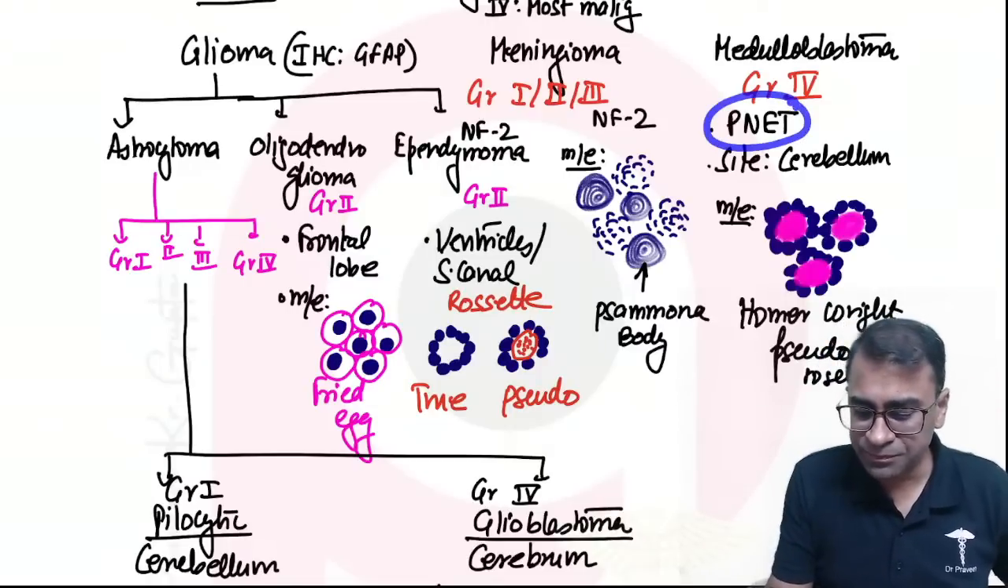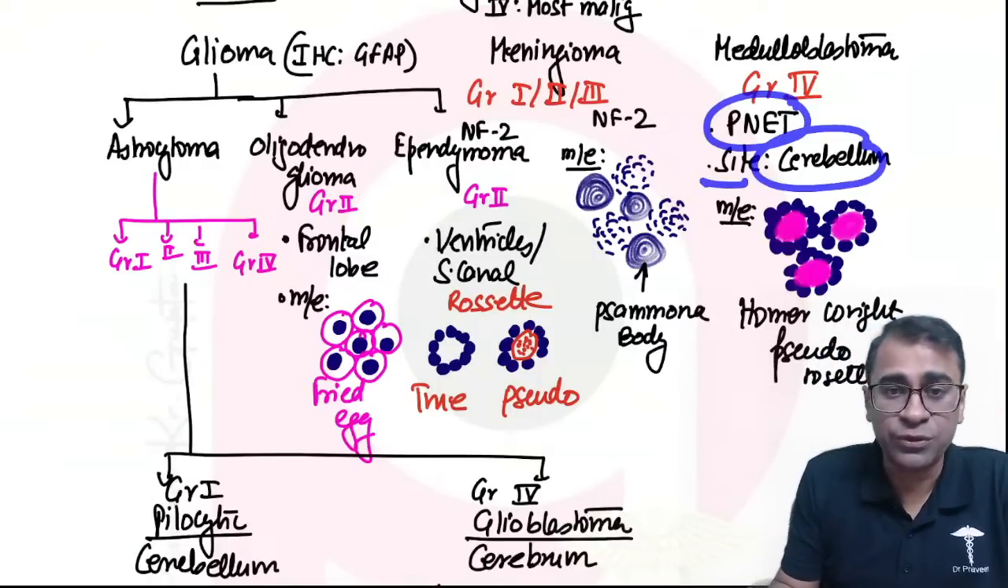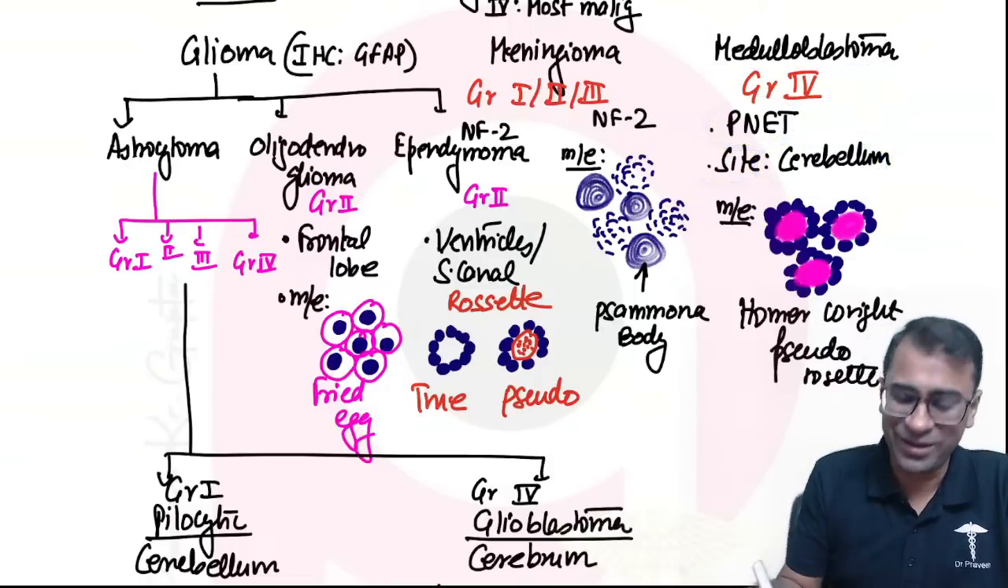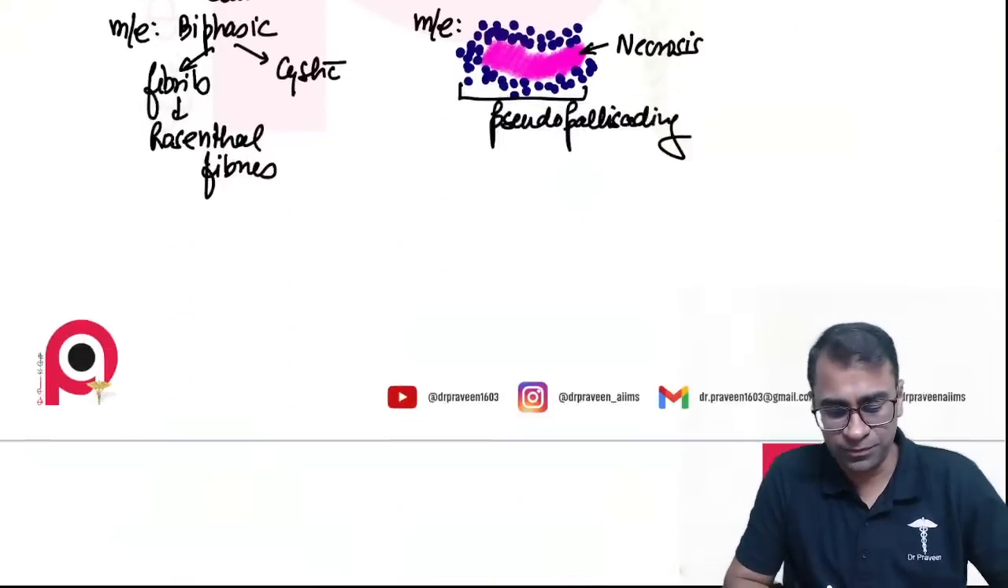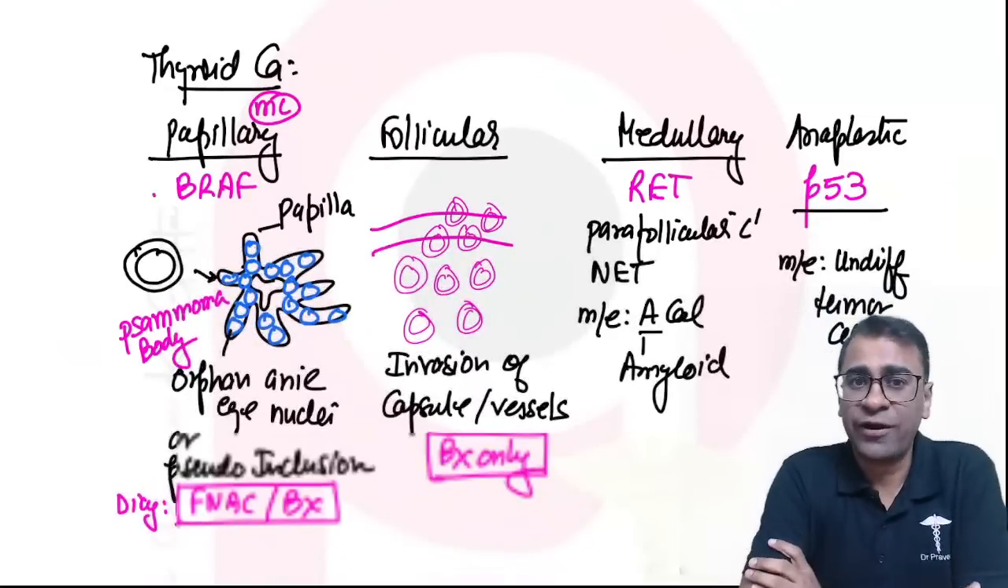It is peanut. Site is cerebellum. Do you remember the name? Medulloblastoma. Where is it seen? Cerebellum. Okay. In microscopy, they show Homer Wright pseudorosettes. Homer Wright pseudorosettes. Next is thyroid cancers.